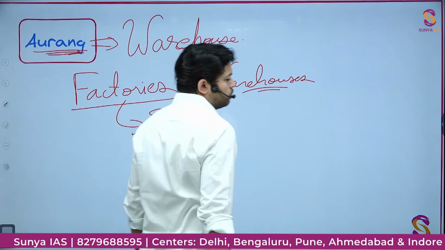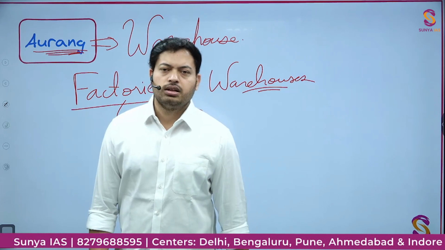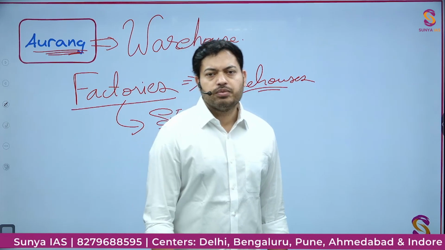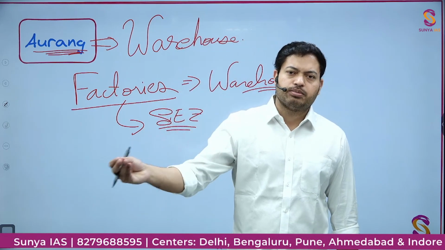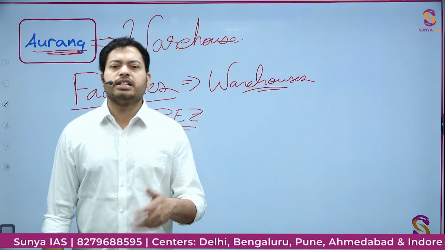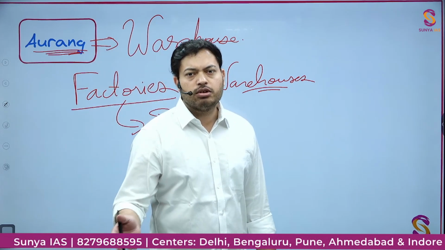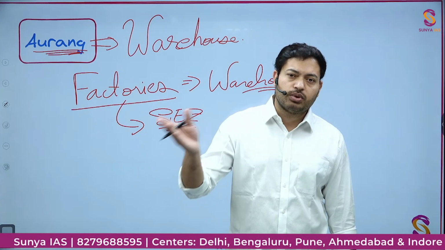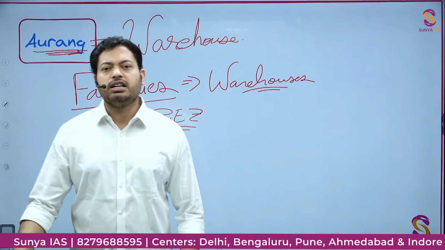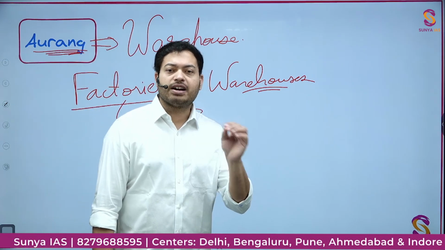Okay, so the Indians who wanted to sell their products, their goods, to the Britishers used to go to the British factory, sell their product, and the Britishers then took that product to the European market or the Chinese market. Similarly, in many cases, the Britishers sent their merchants to the hinterland of India. The merchants brought the product in the name of the British administration or the British East India Company and brought it back to the British factory, from where it was sent to the Chinese and the European market. And that is the system they evolved around their factories.